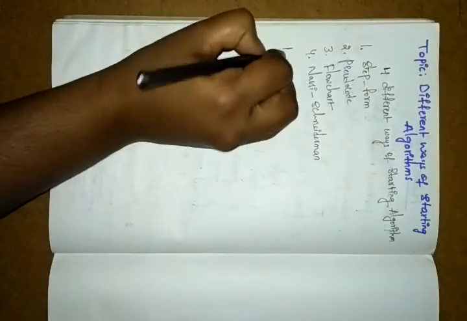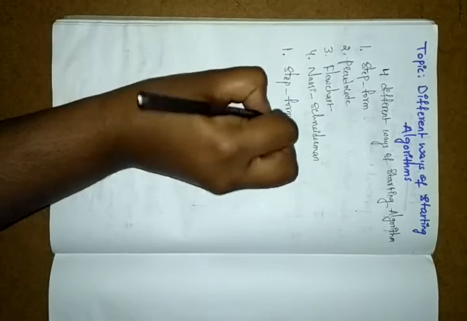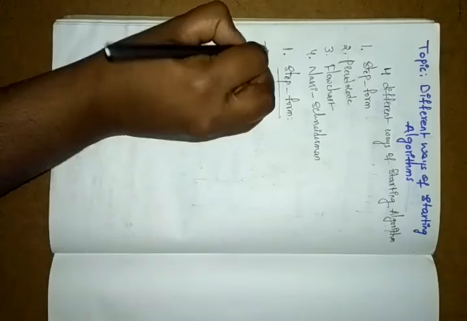Let's see the first one, step format. We already discussed step form in the previous class. In a step-by-step manner we describe our algorithm. Step form has statements that are written in sequential order. Whatever steps you write here must be written sequentially.